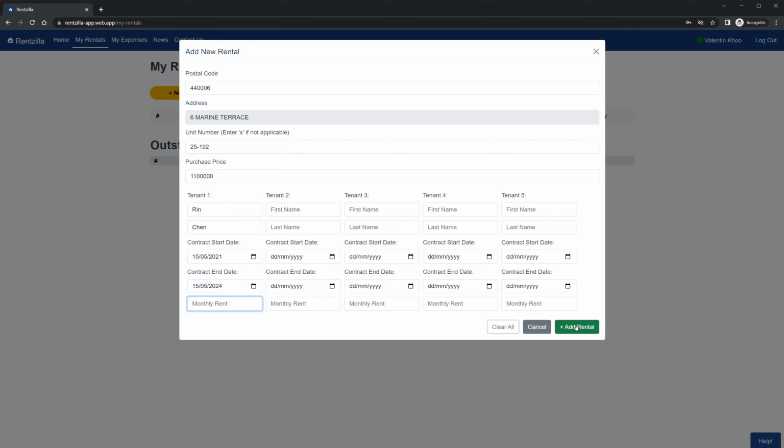To avoid errors, make sure you do not miss out on important details like indicating the monthly rent for your tenant. You will also notice that each rental property can have up to 5 tenants, so do fill them up if you need to.